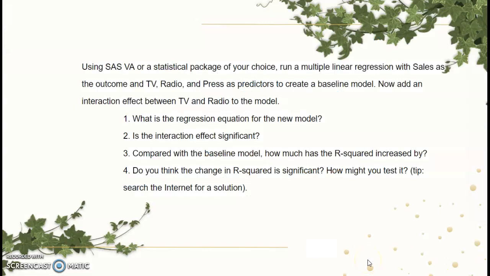Using SAS Viya or a statistical package of your choice, run a multiple linear regression with sales as the outcome and TV, radio, and press as predictors to create a baseline model. Now add an interaction effect between TV and radio to the model. What is the regression equation for the new model? Is the interaction effect significant? Compared with your baseline model, how much has the R-square increased by? Do you think the change in R-squared is significant? How might you test it?